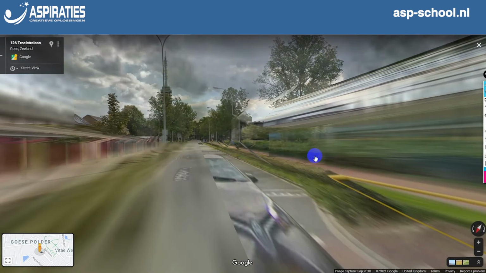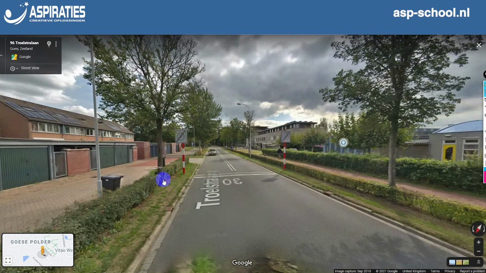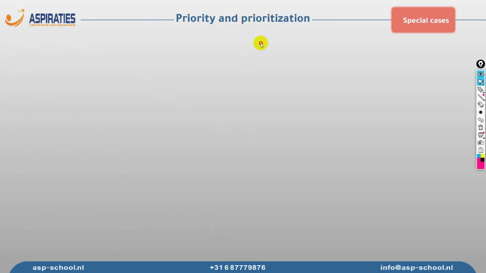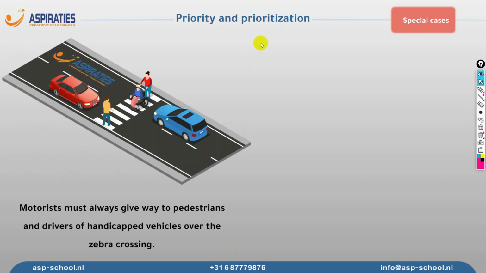However, if you check the same road from the other side, let's go ahead and do this. They have this red signal, meaning that we must give the priority to the drivers coming from this direction. Of course, at the zebra crossing, motorists must give way to the pedestrians and drivers of handicapped vehicles on the crossing.